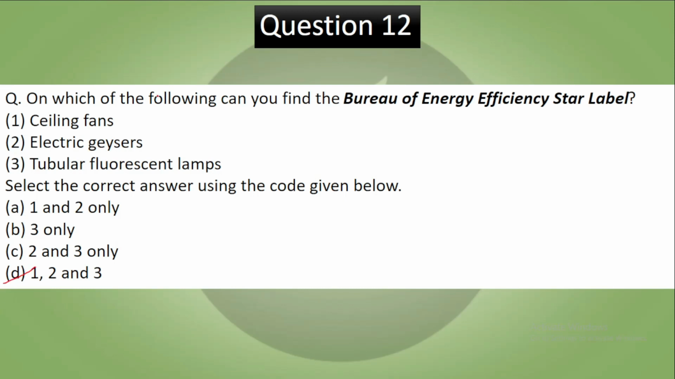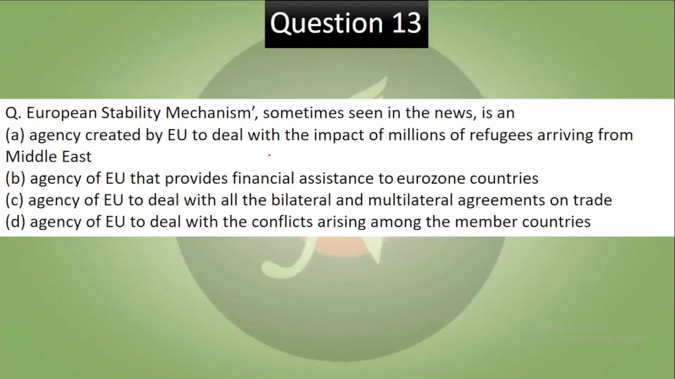You all must have seen these on the boxes of ceiling fans, and tubular LED lamps, and simple LED lamps also have it. Electric geysers, they all have these energy efficiency star labels. Fridges, ACs, they all have.